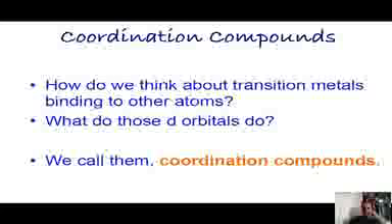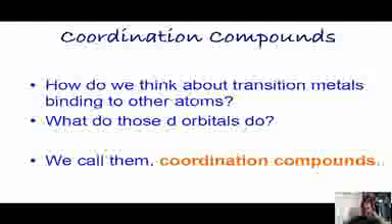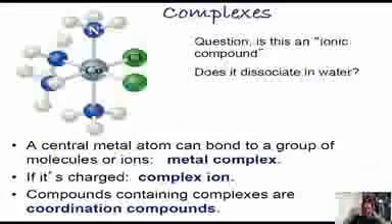What do you think about a transition metal binding to other atoms? Then we call them coordination compounds. So there are the transition metal ions, and when they bind to the other atoms, the structure is like a complex in nature. That type of structure is called a complex.